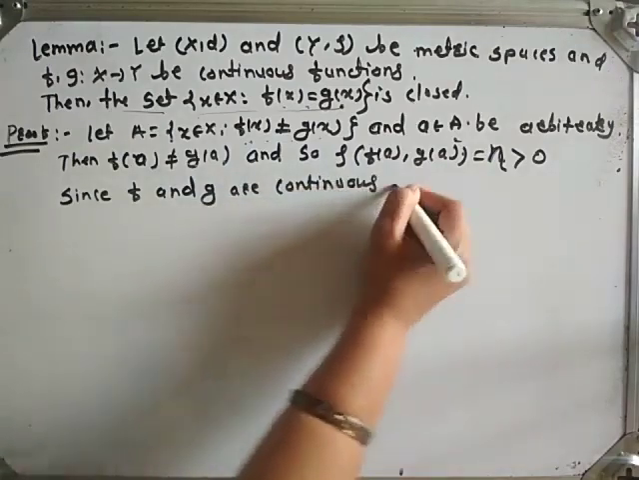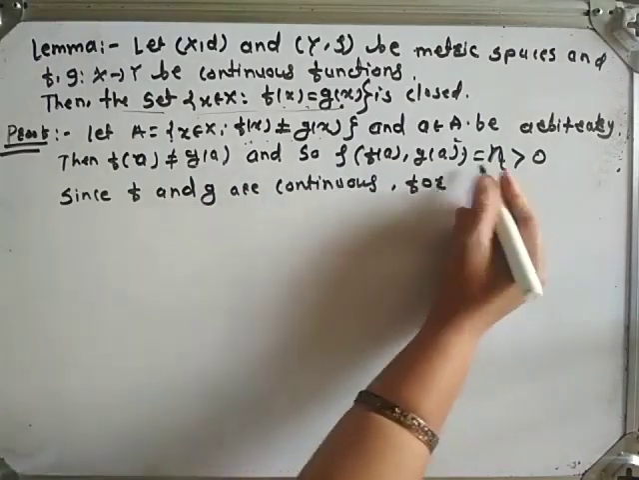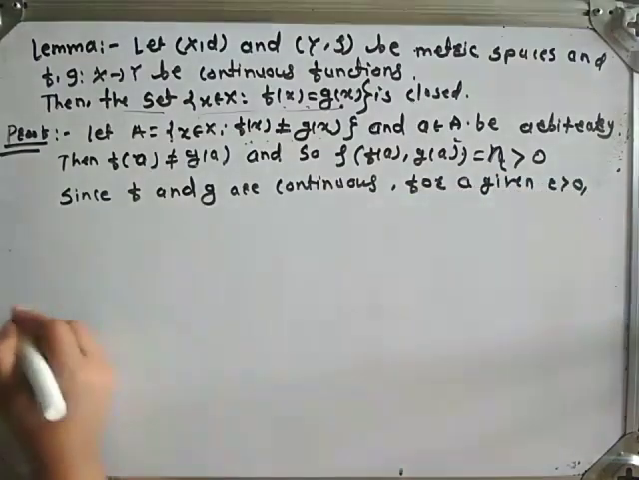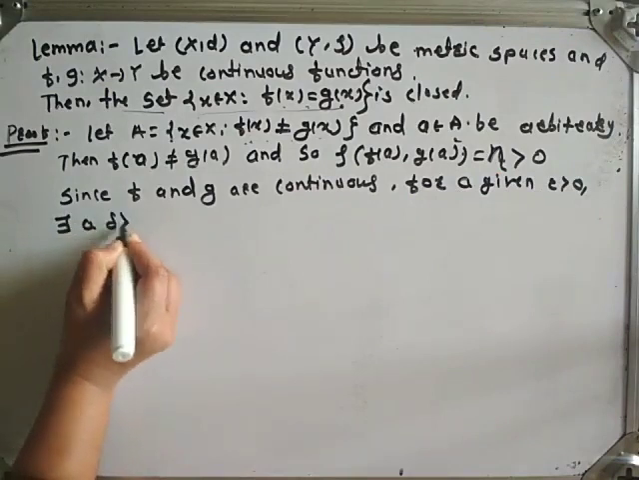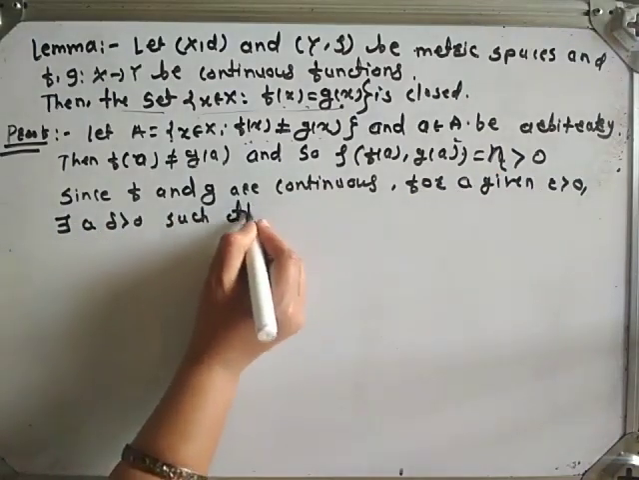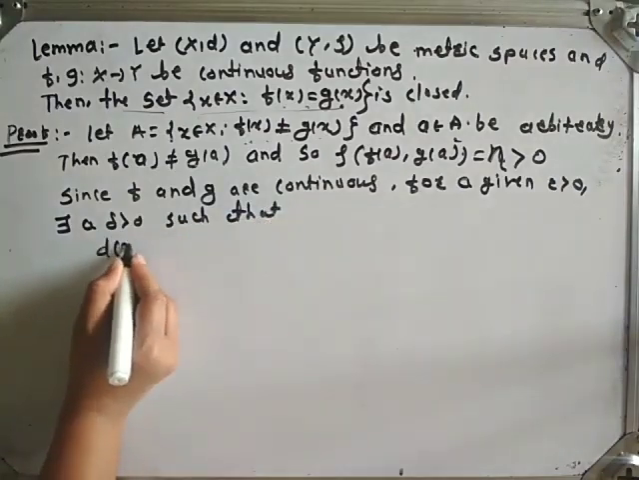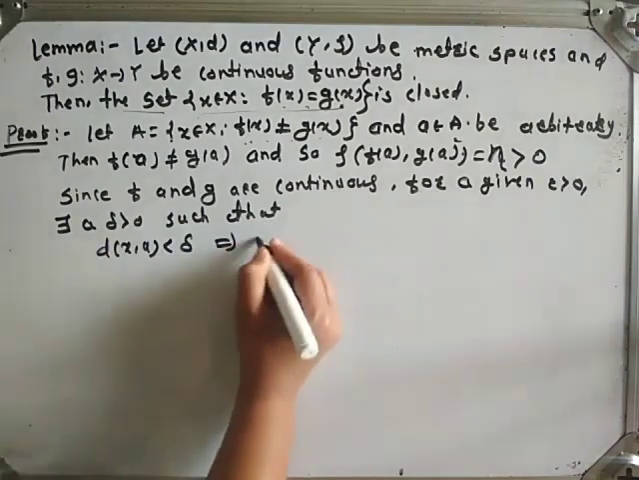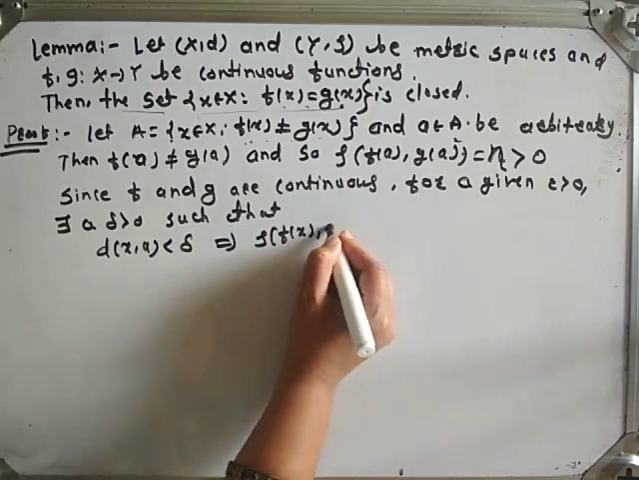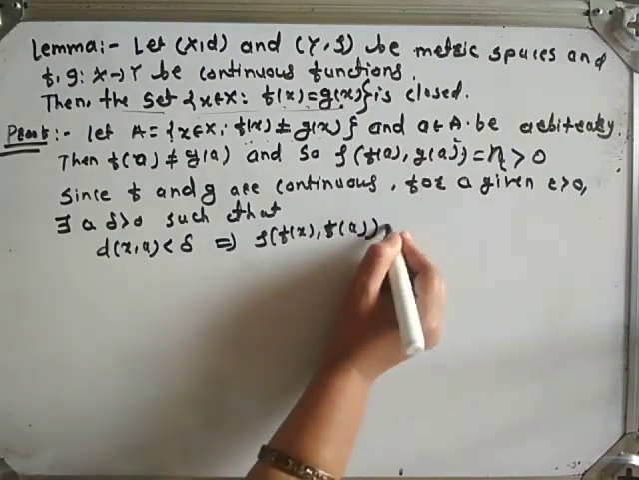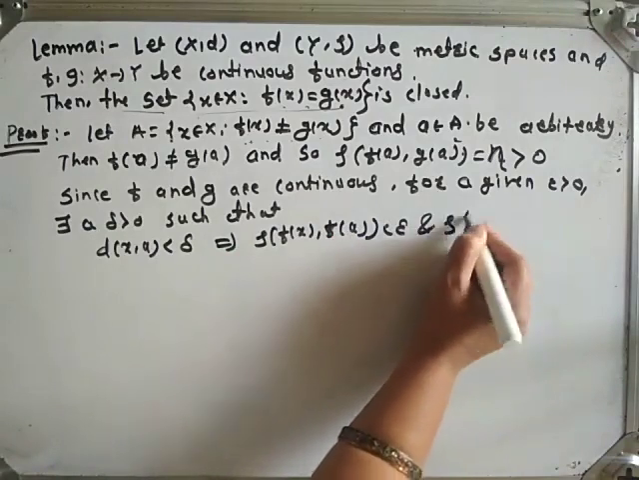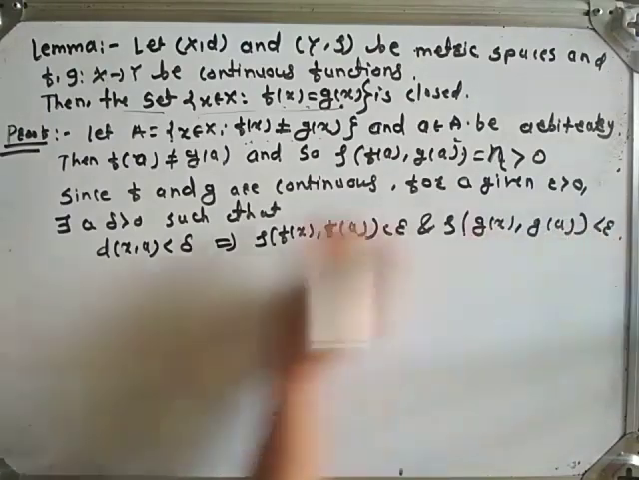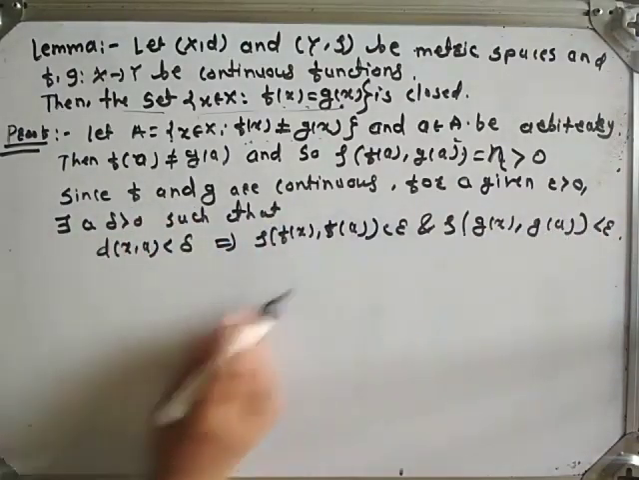f and g are both continuous. Therefore, by definition of continuous function, for a given epsilon greater than 0, there exists a delta greater than 0 such that d of x comma a is strictly less than delta implies rho of f of x comma f of a is strictly less than epsilon, and rho of g of x comma g of a is strictly less than epsilon, because f and g are both continuous functions.